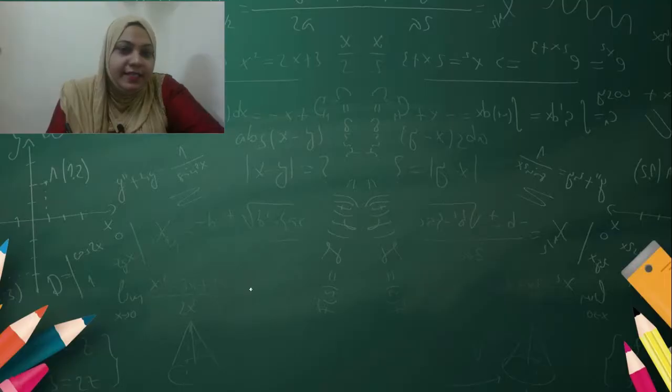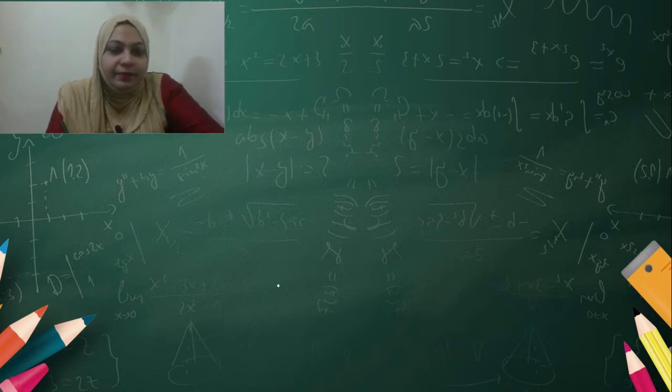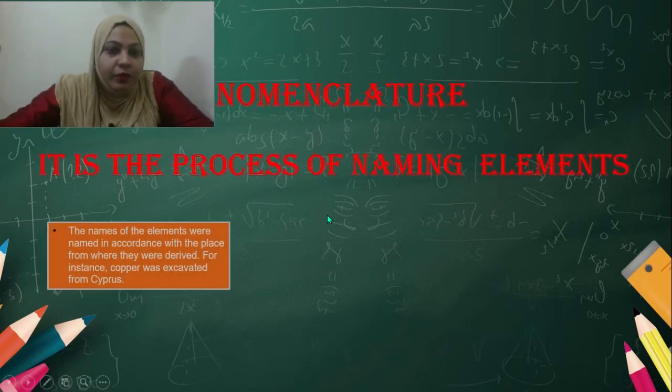We have already discussed Dalton was the first scientist to use the symbols for the identification of elements. You know that at that time only few elements are known, so it became very difficult to draw the symbols for each element. So Berzelius suggested an easy way for the identification of elements, first letter or first two letters of the alphabets to denote the elements. So now we can learn what is nomenclature. It is the process of naming of elements.